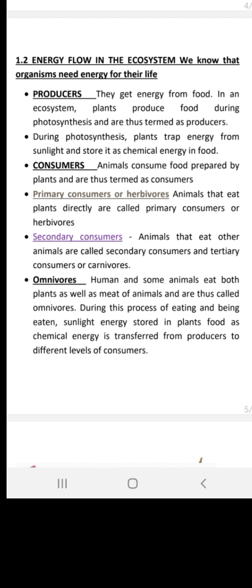Upon attacking these producers, that primary consumer delivers energy to the secondary consumers. How? Because secondary consumers eat primary consumers. Once they are eating primary consumers, they get their energy.